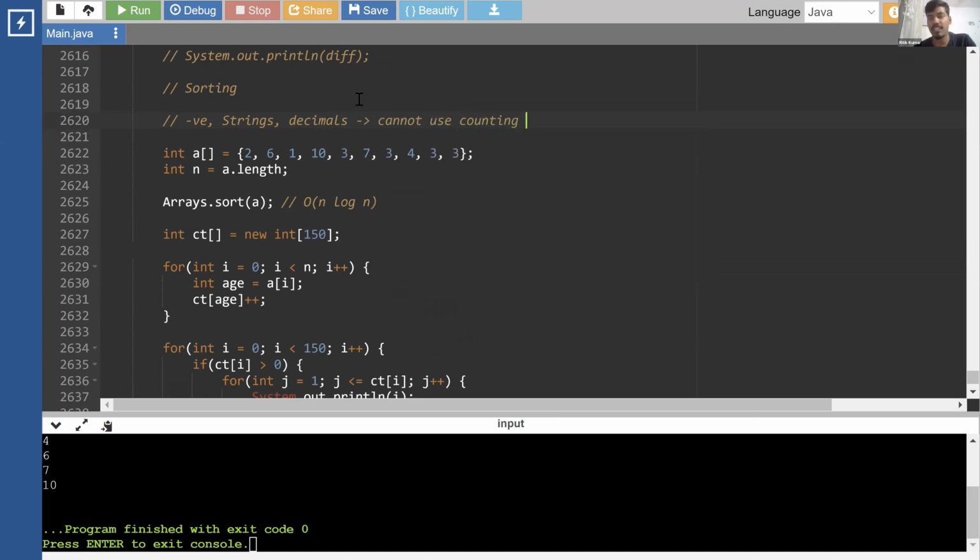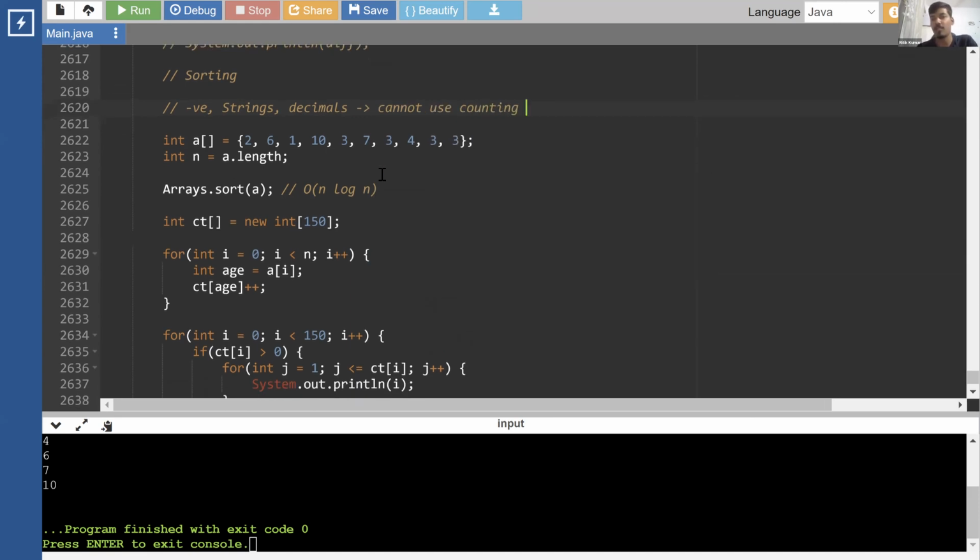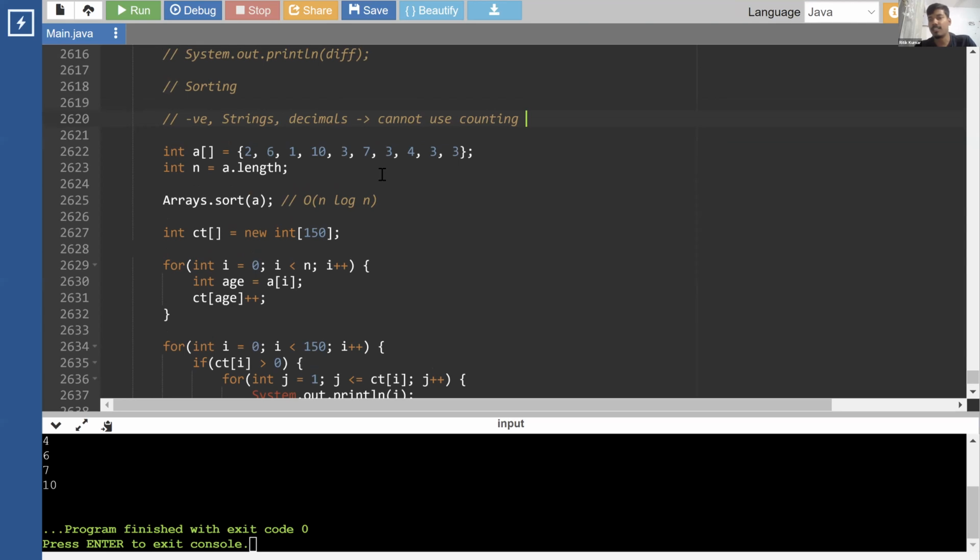Or if you don't know the range, okay, we can debate that: we can find the range using minimum and maximum. But even if you figure out the range, let's say the array stores values in the order of 10 to the power 14, 10 to the power 18. Will you be able to create a count array whose index can be 10 to the power 14? What's the largest size array that you can create? Roughly 10 to the power 5, 6. 10 to the power 6 would be the maximum allowed. 10 to the power 7, 8, 9, 10, 14, forget about that, right?